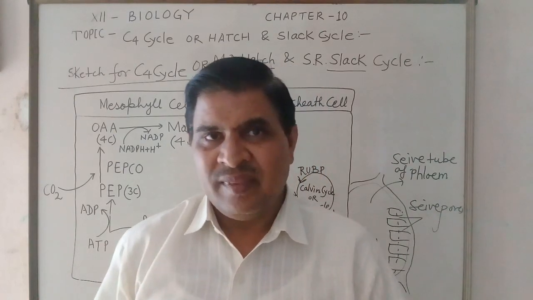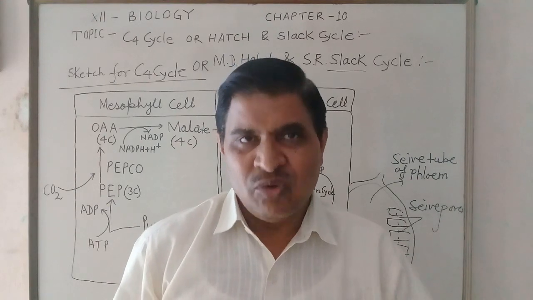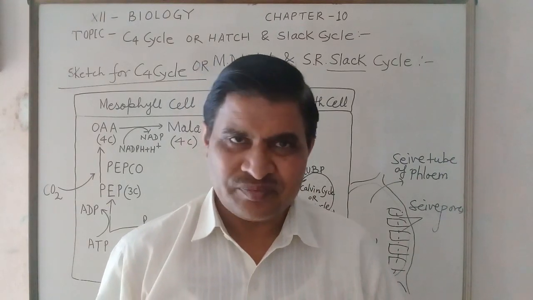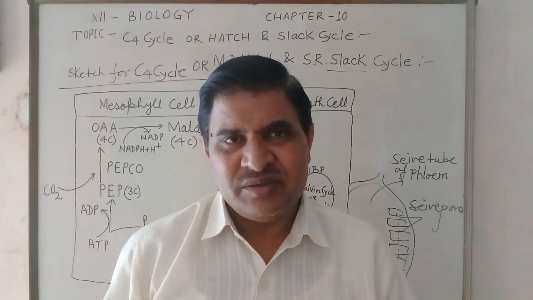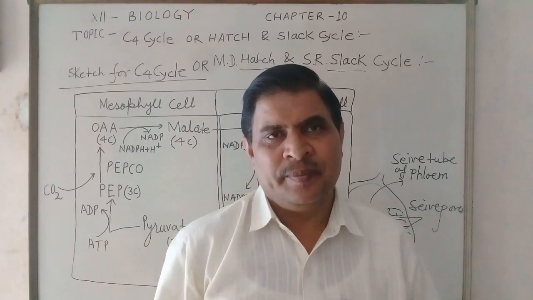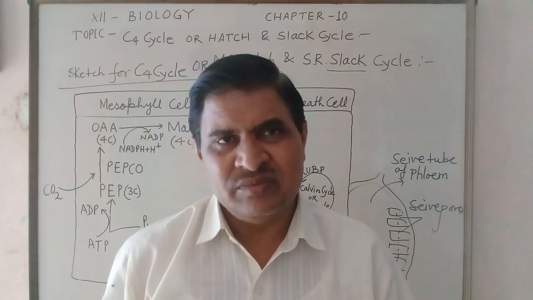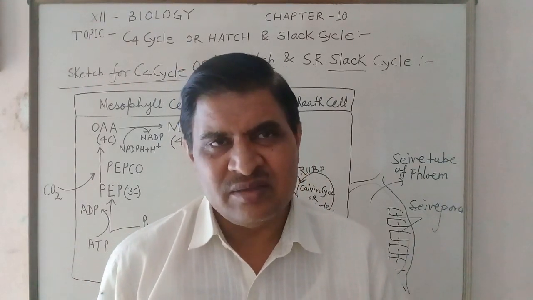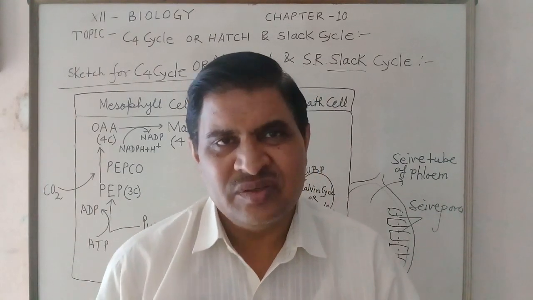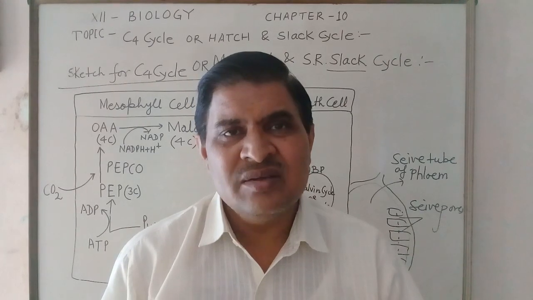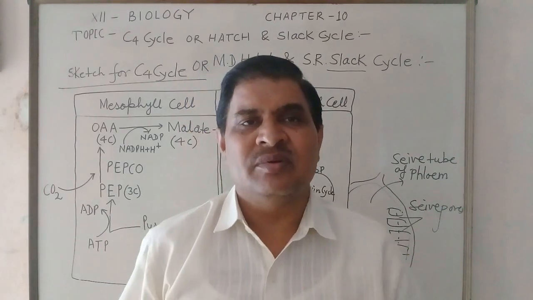It means 11 families are mostly dicot, but dicot plants in which the C4 cycle occurs are Chenopodium and Amaranthus plants, which are generally considered as weeds, as unwanted plants in the main crop.